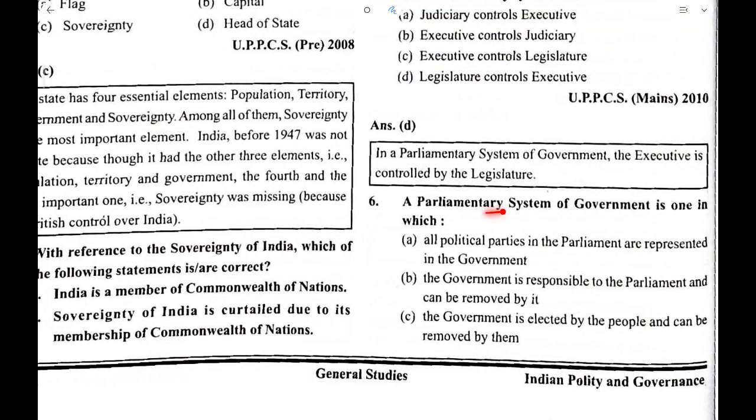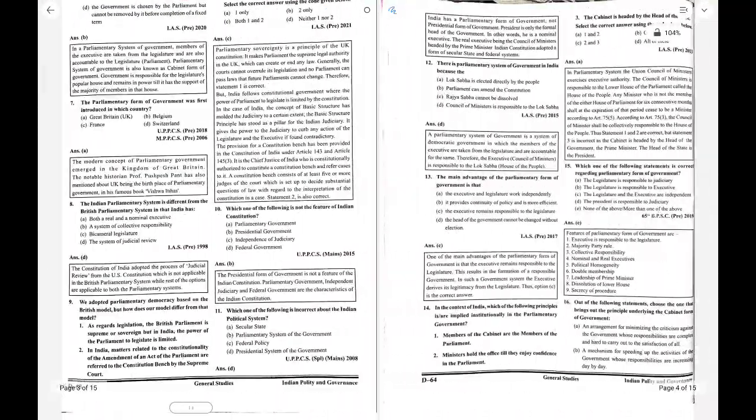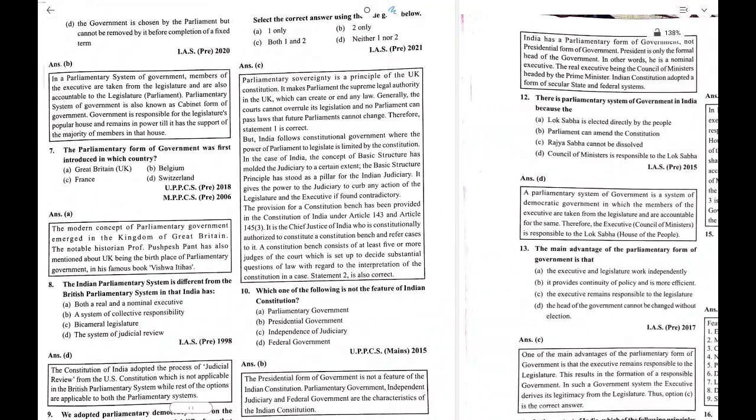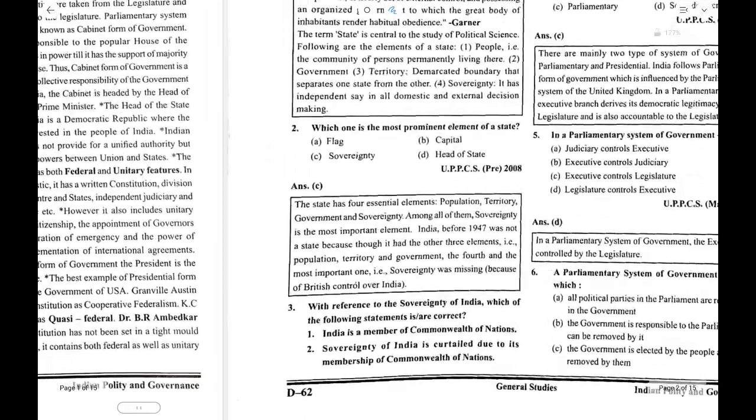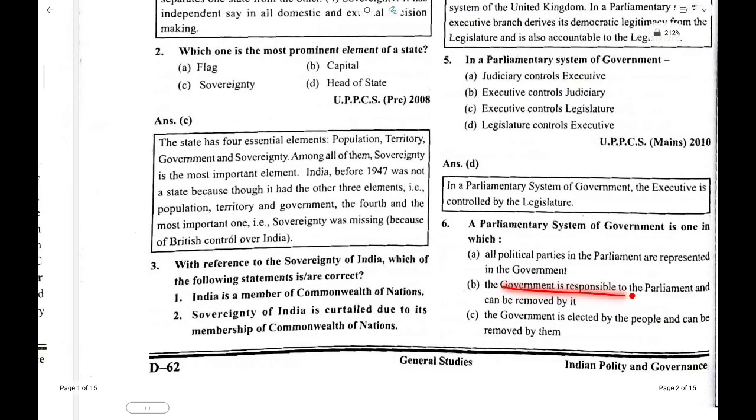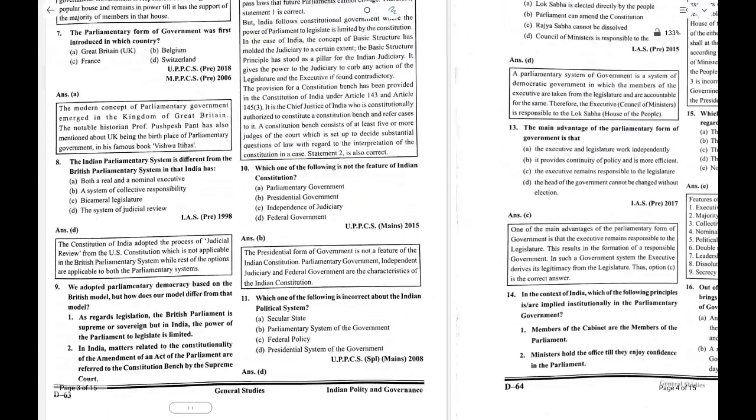A parliamentary system of government is one in which all political parties in parliament are represented. The government is responsible to the parliament. The government is elected by the people and can be removed by them. And the last option is government is chosen by the parliament but cannot be removed before the completion. This is wrong. So the most appropriate definition is the government is responsible to the parliament and can be removed by it.